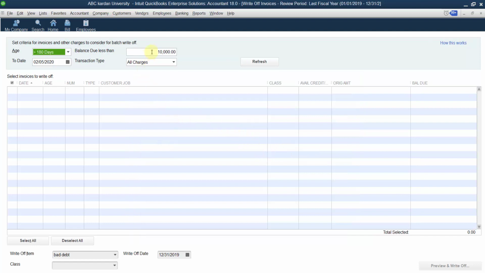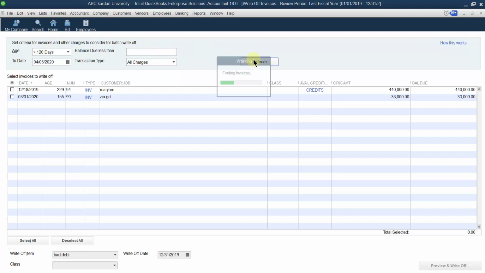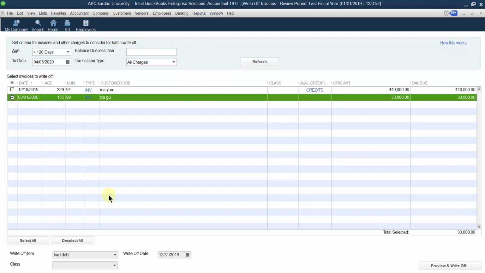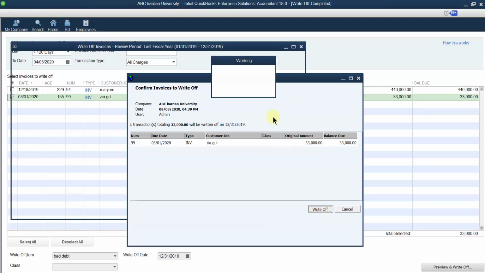So in this way, we have considered those invoices which we feel that we cannot recover as a bad debt. Otherwise, you can change the date, for example, to 120 days. Remove the balance. Do we have another transaction? For example, we have a few more. So let us consider this one also as a bad debt. Again, the rest of the thing is fine. So please write off this one invoice.